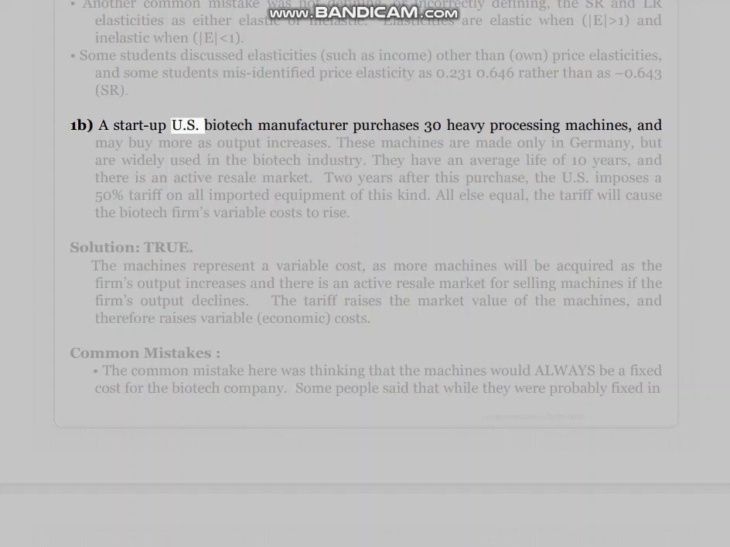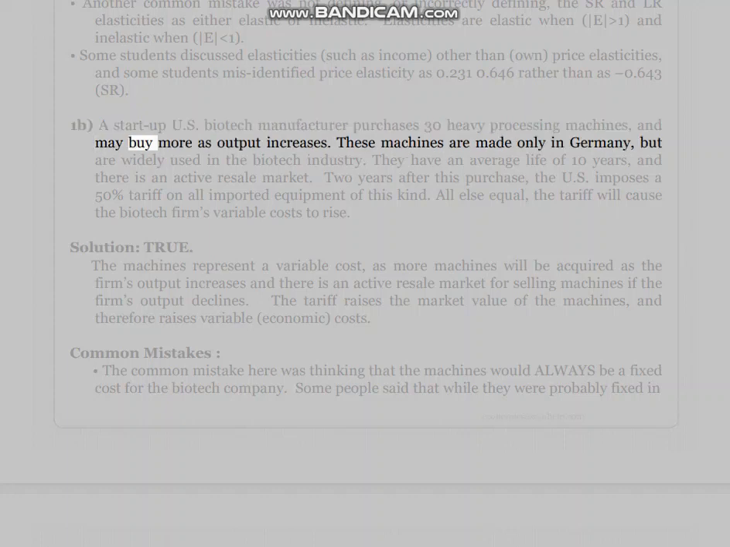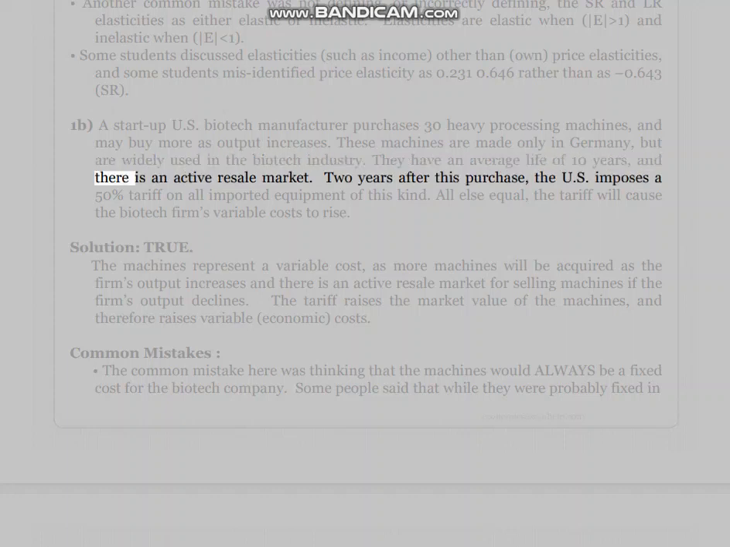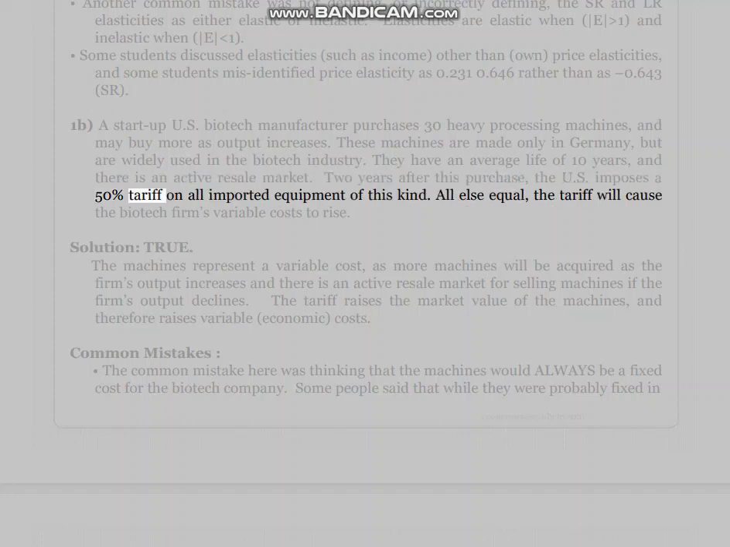1B. A startup U.S. biotech manufacturer purchases 30 heavy processing machines and may buy more as output increases. These machines are made only in Germany, but are widely used in the biotech industry. They have an average life of 10 years, and there is an active resale market. 2 years after this purchase, the U.S. imposes a 50% tariff on all imported equipment of this kind. All else equal, the tariff will cause the biotech firm's variable costs to rise.